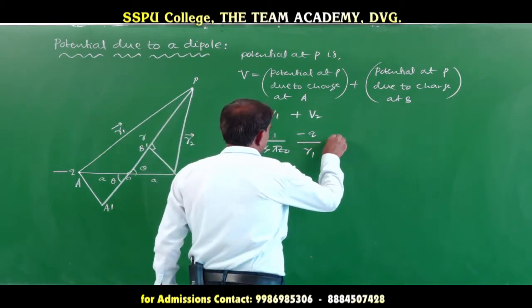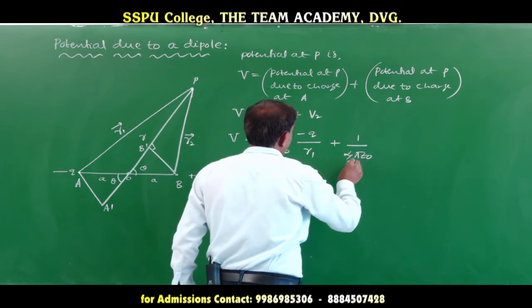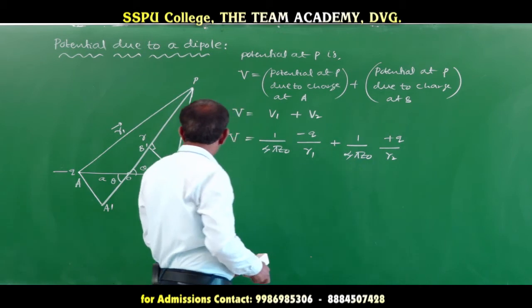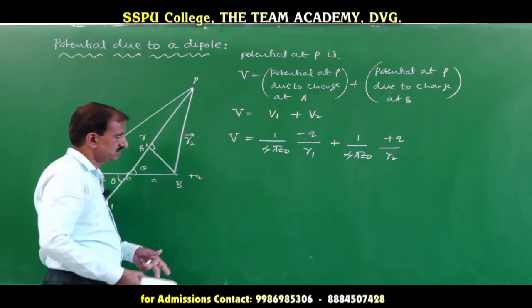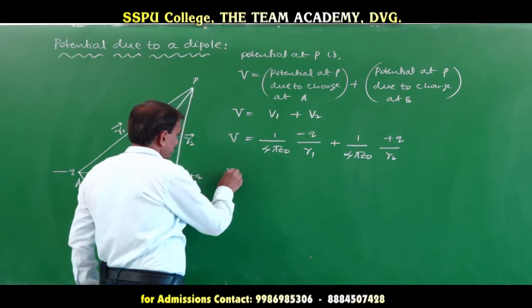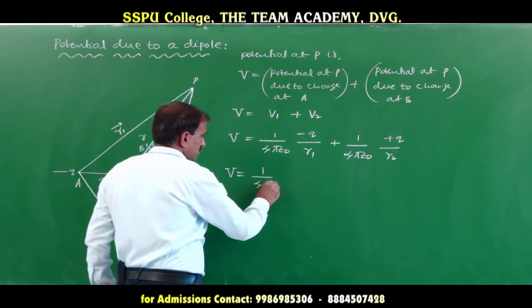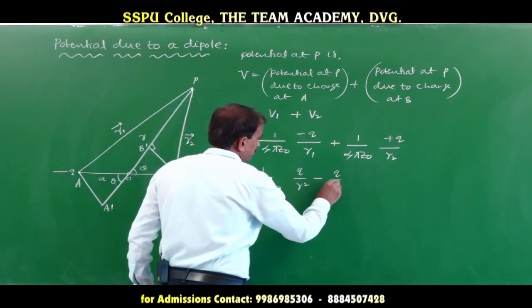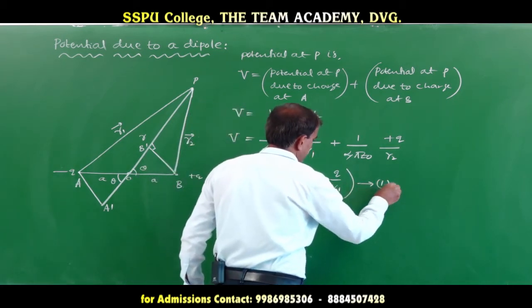Plus 1 over 4 pi epsilon naught into plus q divided by R2. R2 is the distance between the point P and the point B. Now, this can be written as V is equal to 1 over 4 pi epsilon naught into q divided by R2 minus q divided by R1. We call this equation number 1.